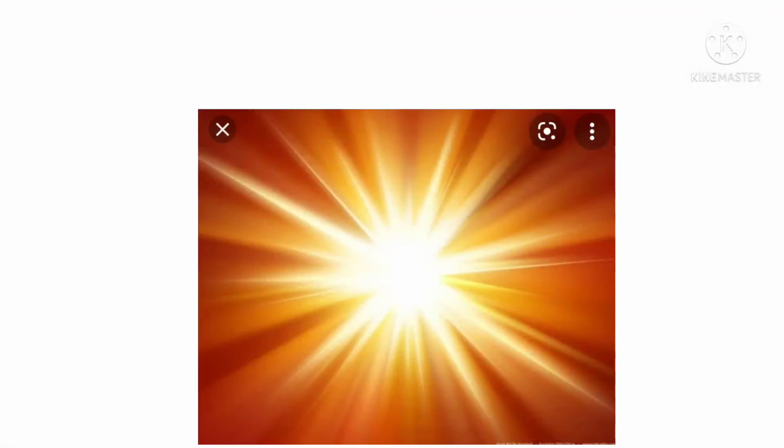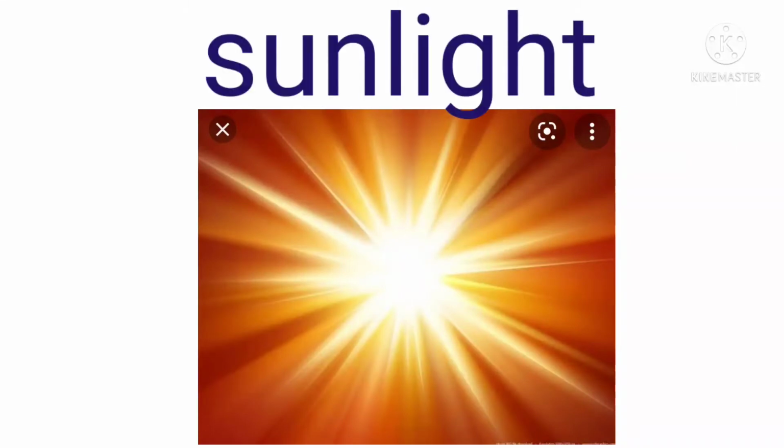Okay, children. Next essential raw material for photosynthesis, sunlight. Now we will learn about sunlight. Sunlight is the source of energy in the process of photosynthesis.